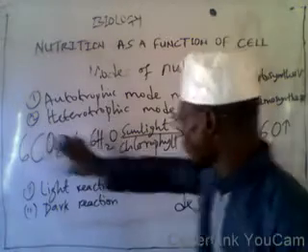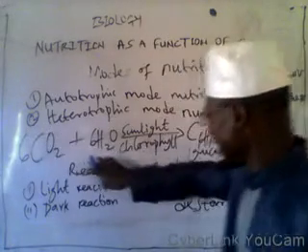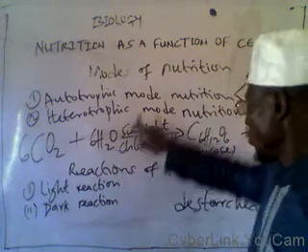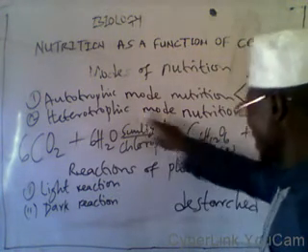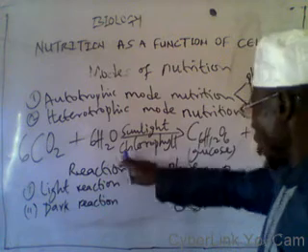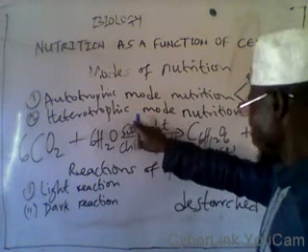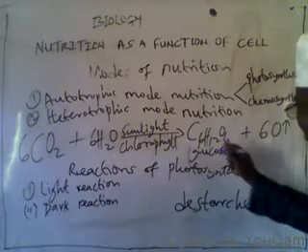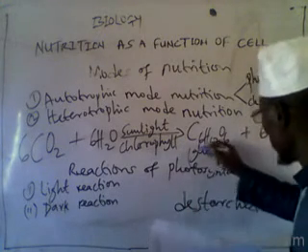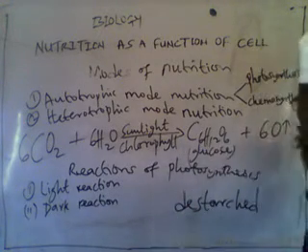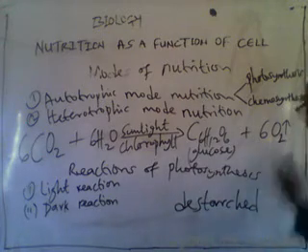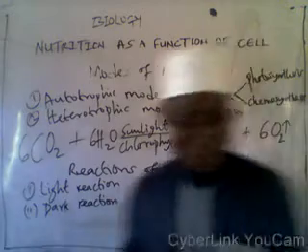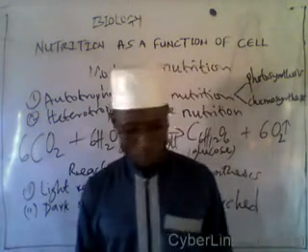The raw materials for photosynthesis are low energy containing compounds, that is carbon dioxide and water vapor. We make use of energy from sunlight, that is solar energy. Then chlorophyll is used to trap this energy from the sun. The final product is a simple sugar, glucose. Then oxygen is liberated. Then let us move down to features of photosynthesis.